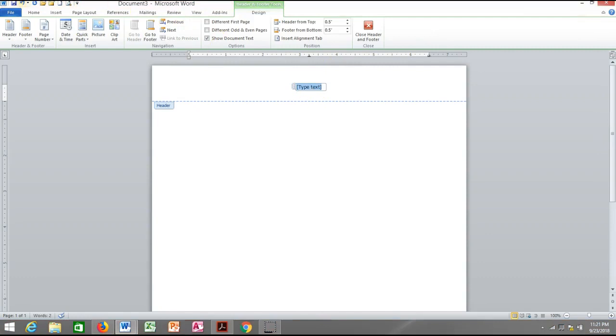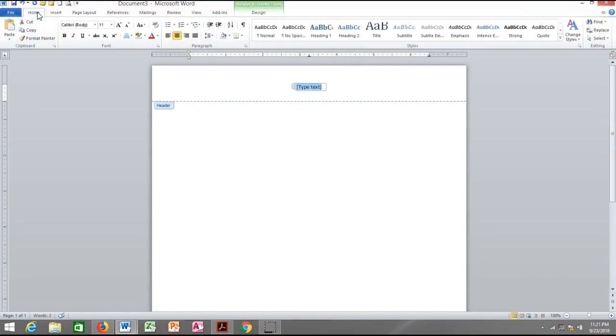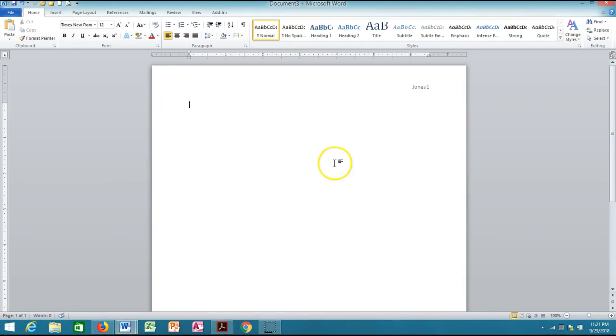Then you go back to Home and make some changes. This is aligning to the right. Type your last name, so let's say your name is Jones, and 1. Then you close your header by double clicking, and now you're ready to start your paper.